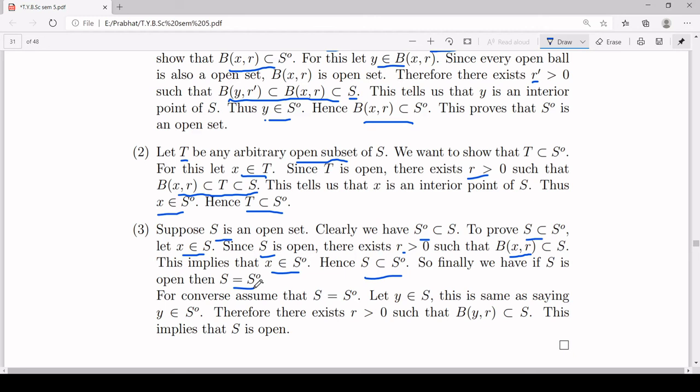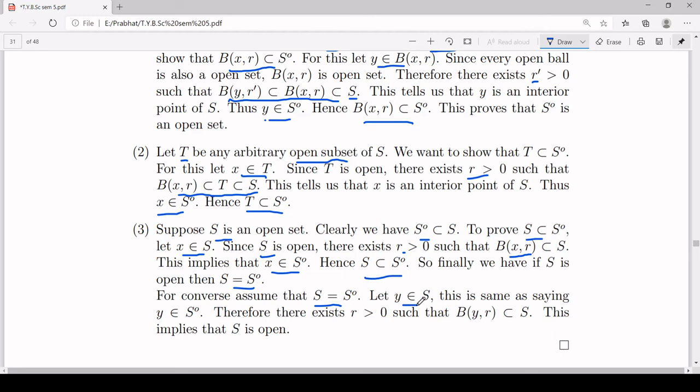Now for the converse, you assume S is equal to S naught and try to prove S is open. The proof is not very difficult. Again, if you assume S is equal to S naught and now you want to show S is open, that means if you take any element Y inside S, you want to prove there exists R greater than 0 such that B(Y, R) is a subset of S. This is what you want to prove if you want to prove S is open.